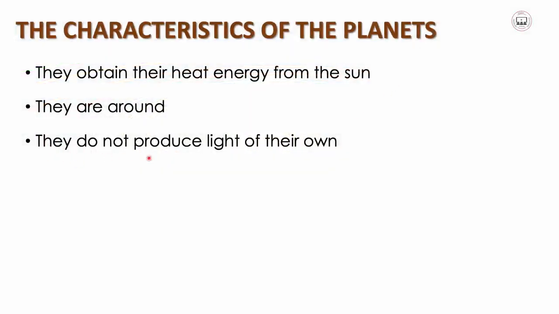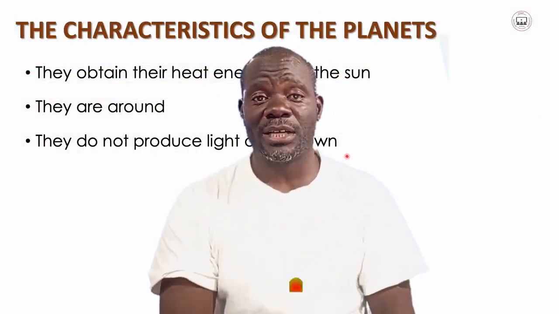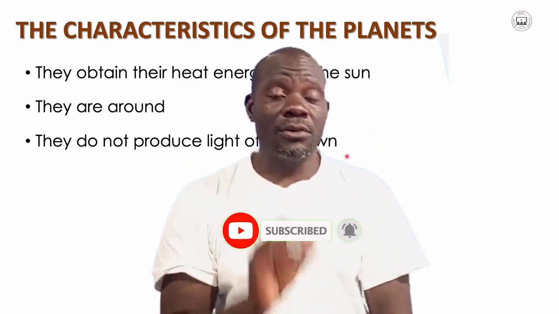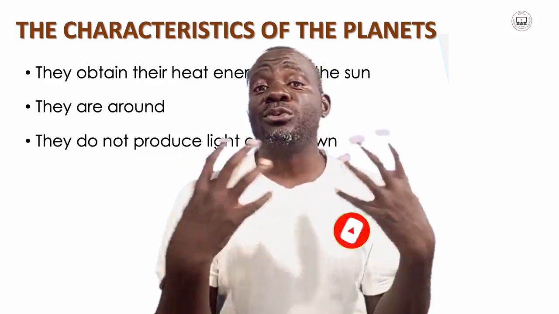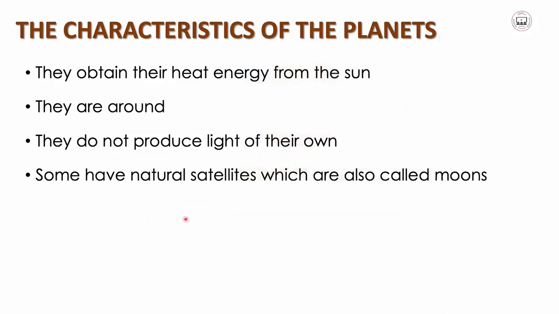And they do not produce light of their own. All the planets, the 9 planets that we have looked at, Jupiter, Mars, Earth, Venus and the like, they don't produce light of their own. Another characteristic is that some have natural satellites, which are also called moons.